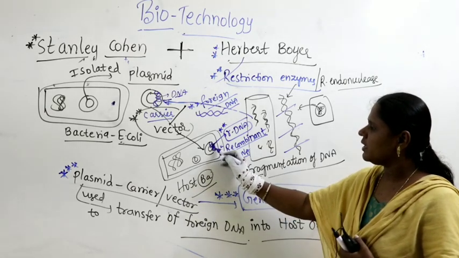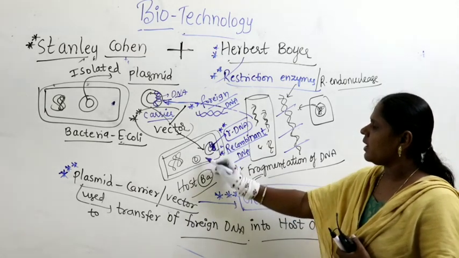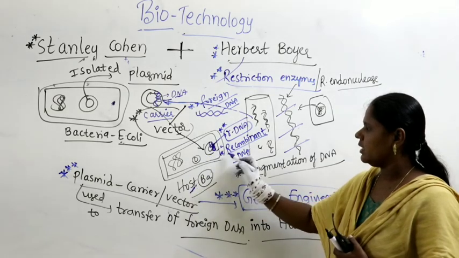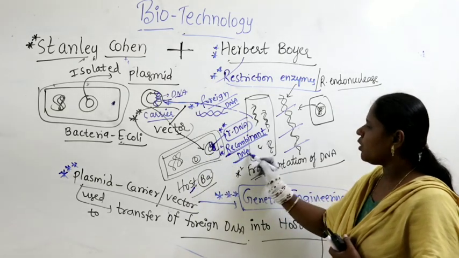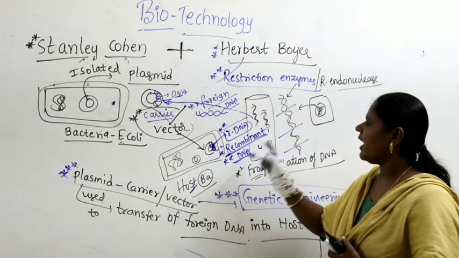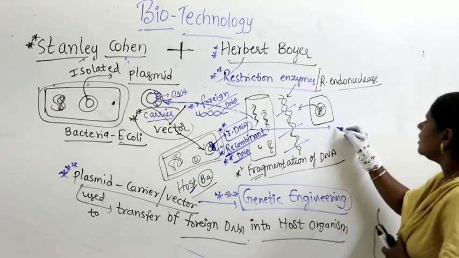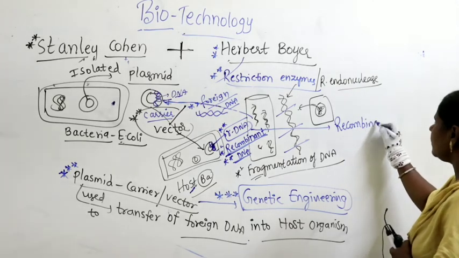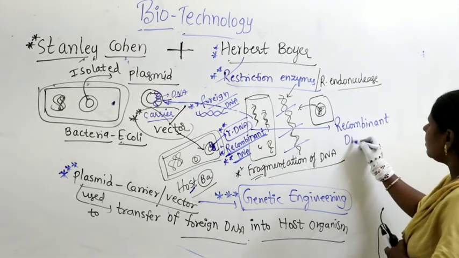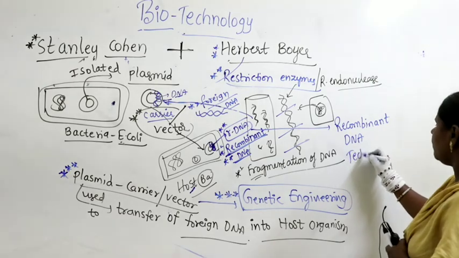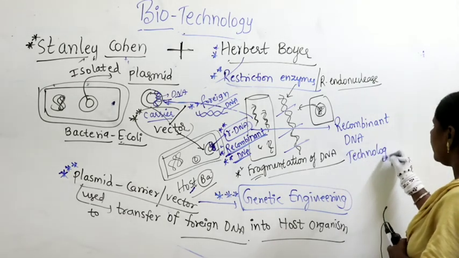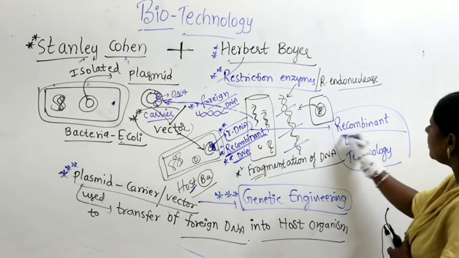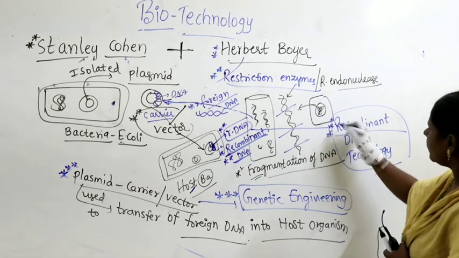This entirely different genetic material recombined with host DNA is why it's called recombinant DNA, and the technology is called recombinant DNA technology.